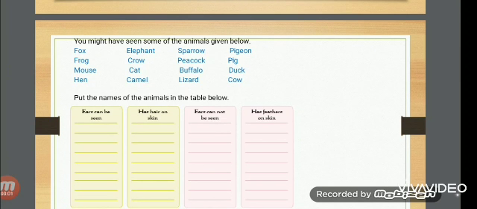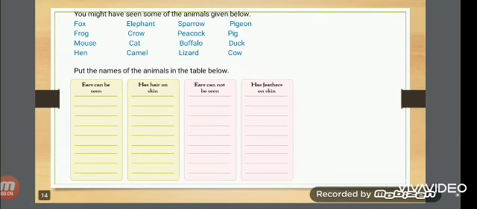You might have seen some of the animals given below. Put the names of the animals in the table below. Here, you have to write names of animals as: ears can be seen, has hair on skin, ears cannot be seen, and has feathers on skin. Everyone just try to solve this exercise.